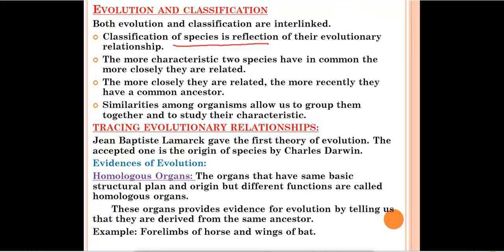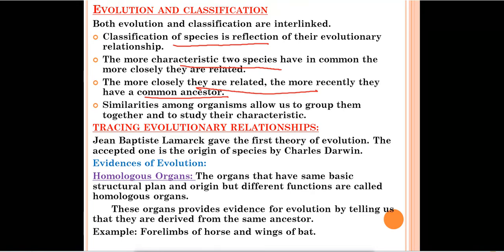The more characteristics two species have in common, the more closely related they are. Suppose we take two species that have some common characteristics; we can say they are closely related to each other, meaning they have evolved from the same origin. Next, the more closely they are related, the more recently they share a common ancestor. If they are closely related, they must have a common ancestor, meaning they evolved from the same origin.